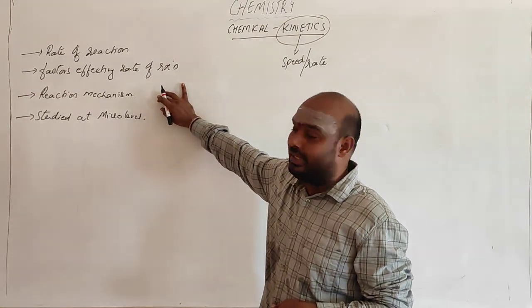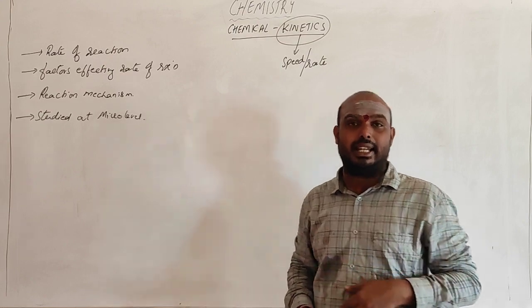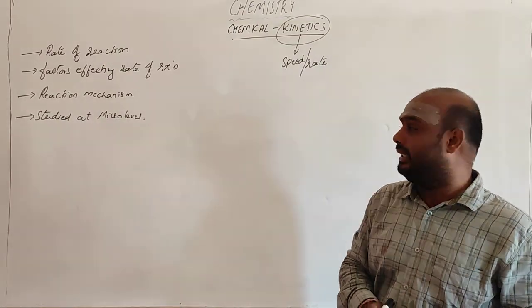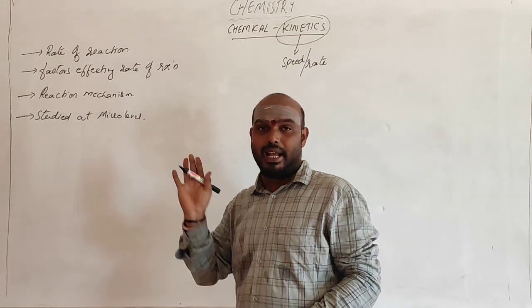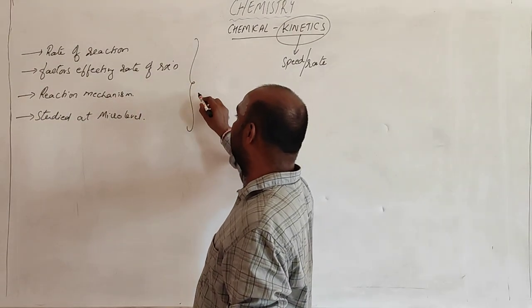Next is reaction mechanism. Again, this reaction mechanism and this entire chemical kinetics will be dealt with at the microscopic level, not at the macroscopic level.